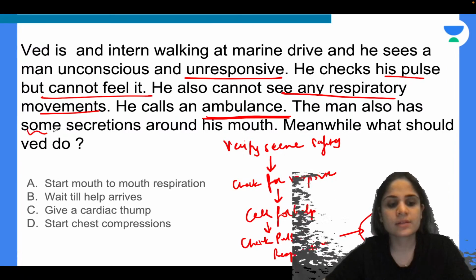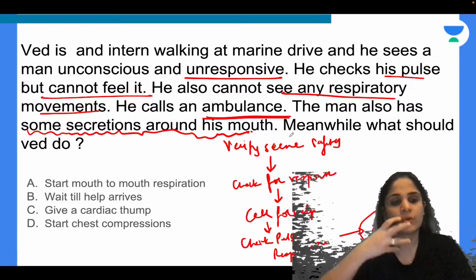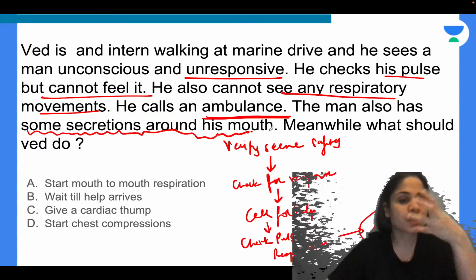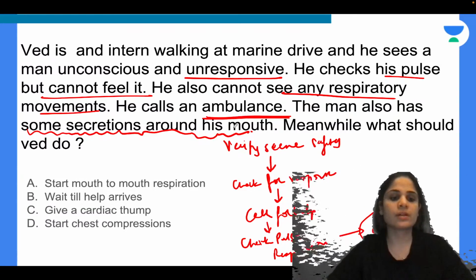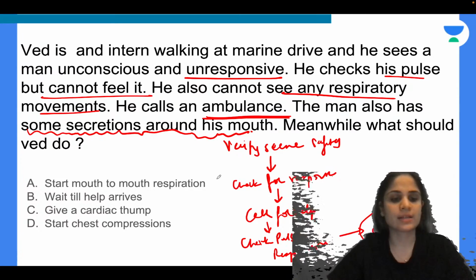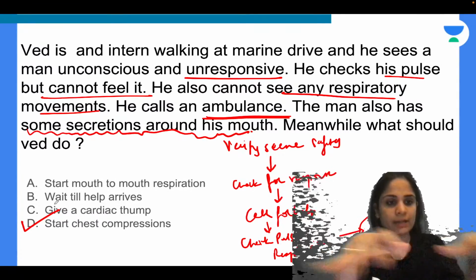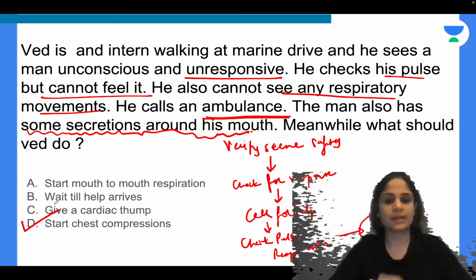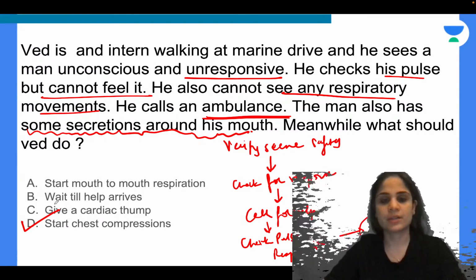Now, the problem with CPR is that there are secretions around his mouth. So maybe he is not comfortable giving mouth-to-mouth resuscitation in this patient. Imagine if there are secretions, vomitus, how will you put your mouth to that person's mouth and give rescue breaths, correct? So if he is not comfortable giving respiration, at least he should give chest compression. So at least he can start chest compression, so that will make the blood from the left ventricle go everywhere into the systemic circulation and it will help in circulating the blood. Okay, so that is what should be done in this case. You should give chest compression in this patient.